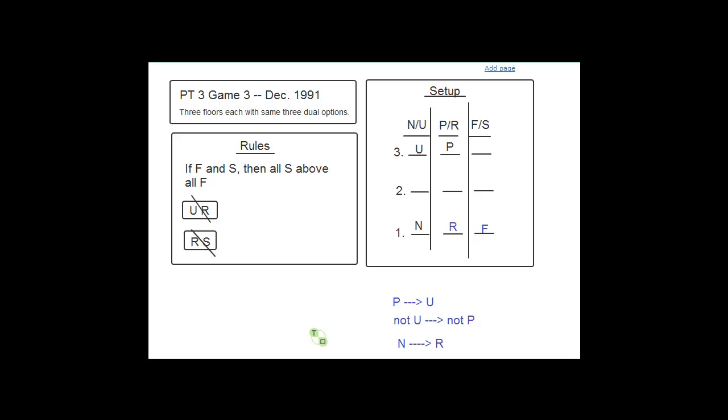And can we do anything further? It doesn't look like it because on floor 2, right, we don't know whether floor 2 is used or new, and we don't know whether it's production. So we can't really set this rule off, okay? So let's see if we can figure out what must be true then. Because we did figure this and this out. So these could very well show up in the answer, and that's really what we're hoping for.